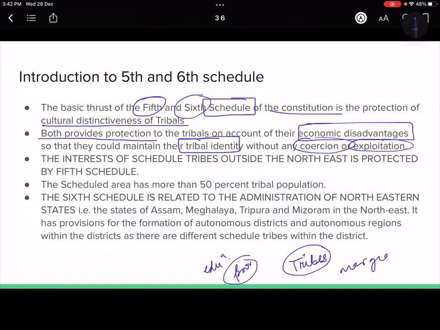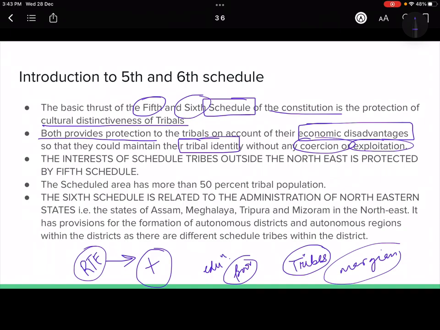So these sections are easier to exploit. So we want to protect them, and that is precisely the right to equality that we have been given. The right to equality also gives the government a positive, proactive role to play. That means they have to protect the communities that are not at par, right? So for that we have made this fifth and sixth schedule.